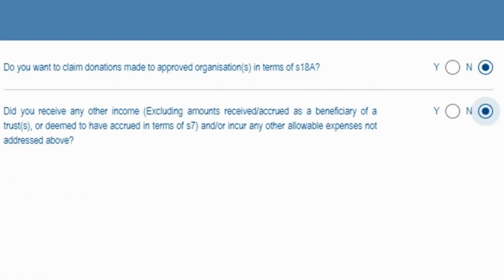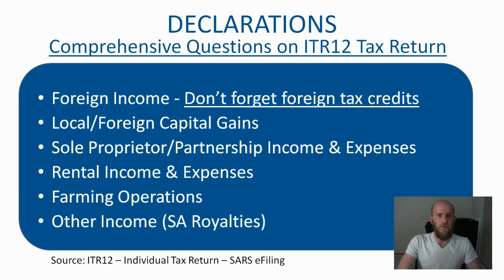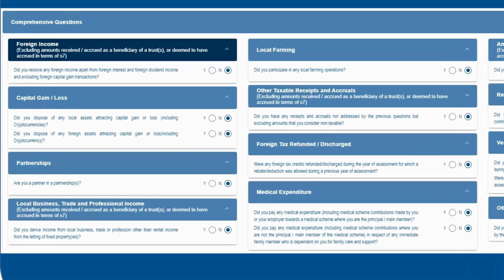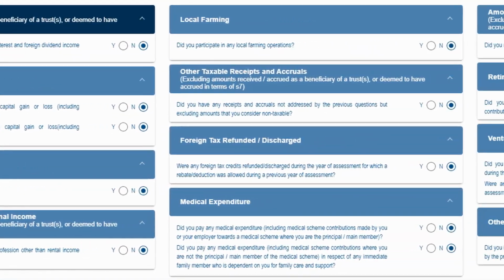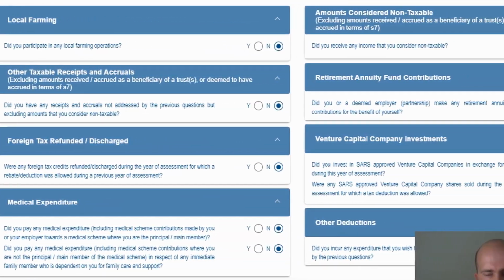And if you tick yes to whether you received any other income, or have any other allowances or expenses that weren't addressed in the standard questions, it will take you to the comprehensive questions, which look like this. And like you can see there, if you tick yes, it will open that section in the tax return for you.